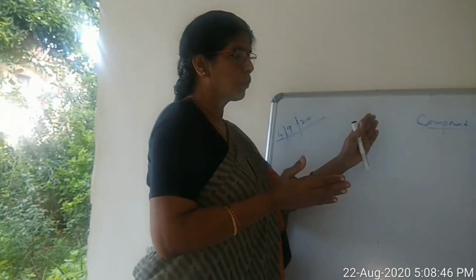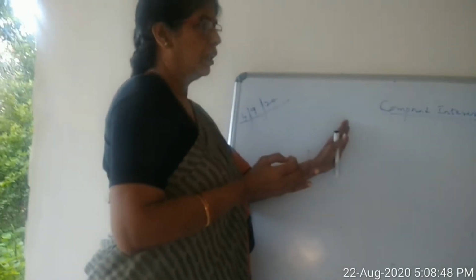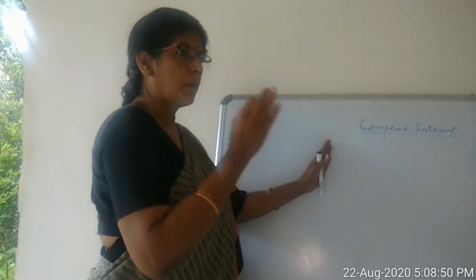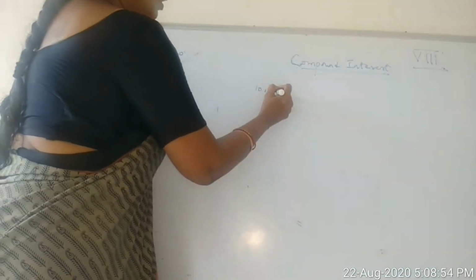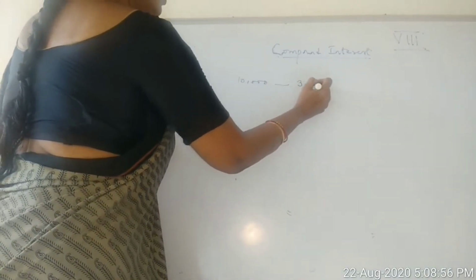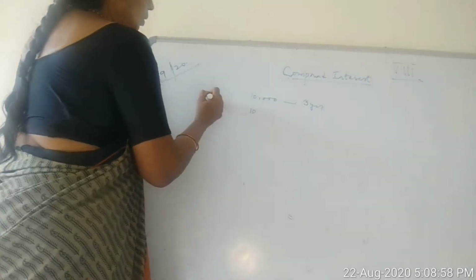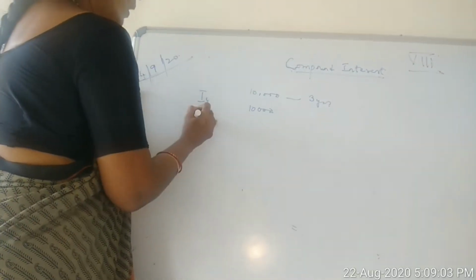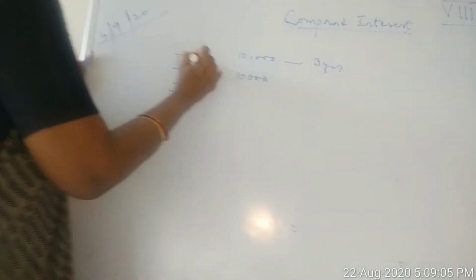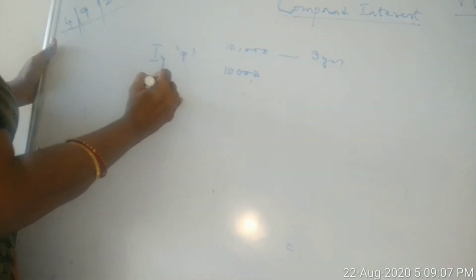But in the case of compound interest, children, suppose you have taken 10,000 for 3 years. First year principal will be 10,000.